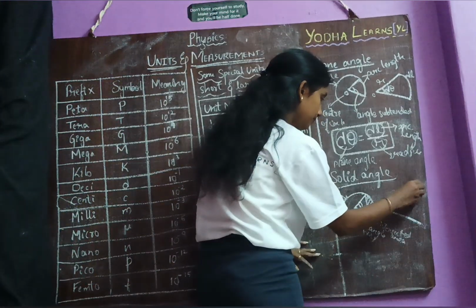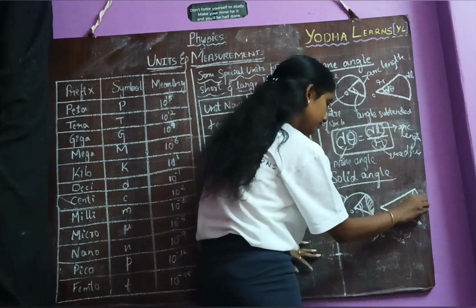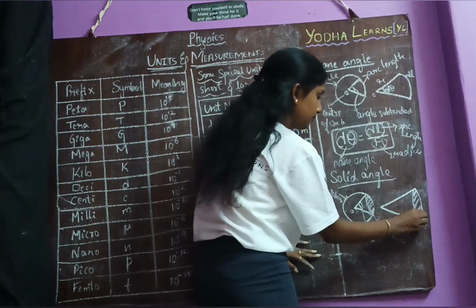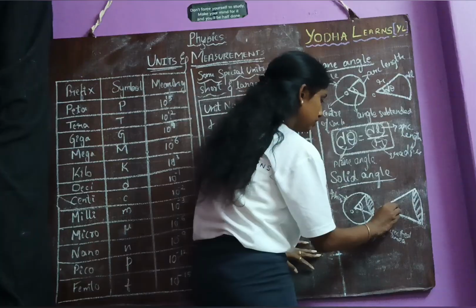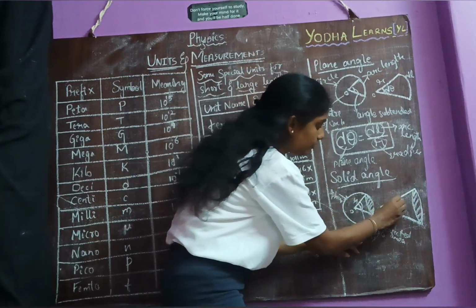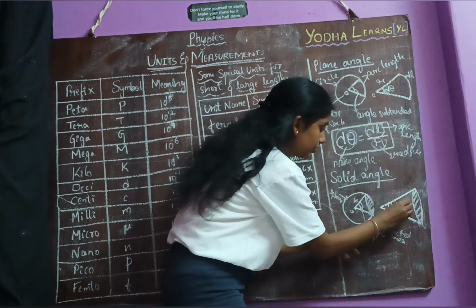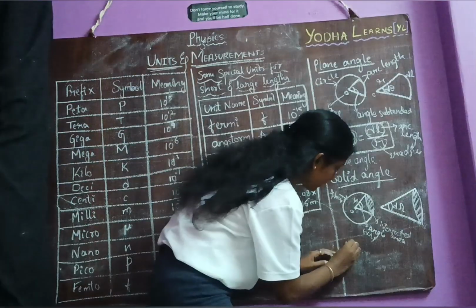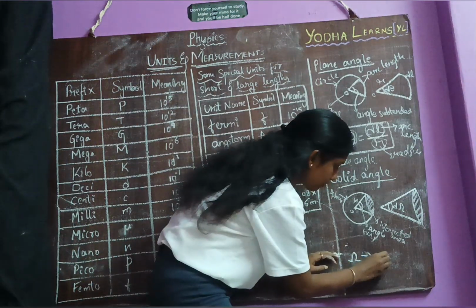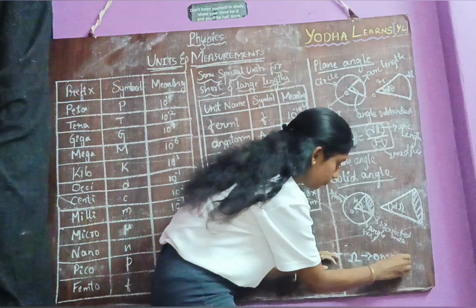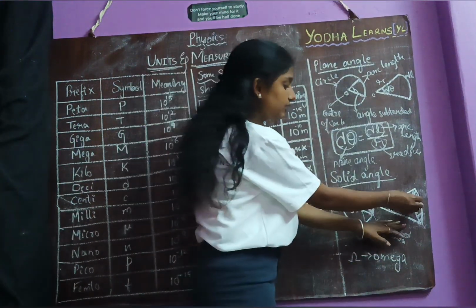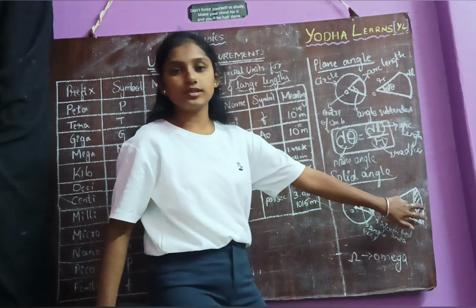Let me write it down larger. So see here. I'll take this as the radius. I'll take this angle as d omega. We call this symbol omega. Remember this, we call this symbol as omega. So here d omega, and this is what? This is an intersected area, right?